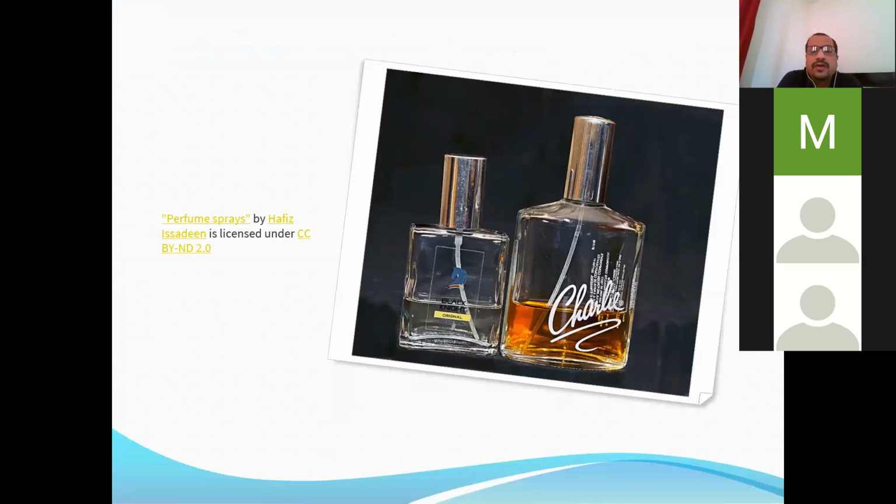Or when a bottle of essential oil or perfume is opened in one corner of the room, then the fragrance or aroma, that odor, spreads and distributes evenly throughout the available space inside the room.